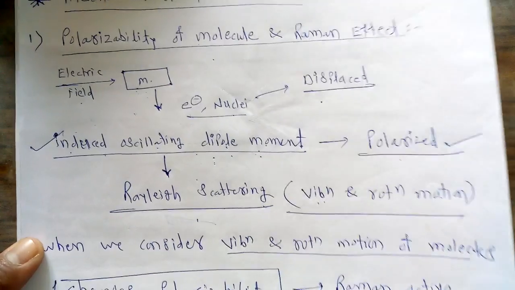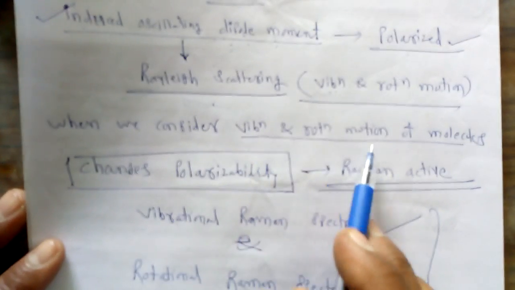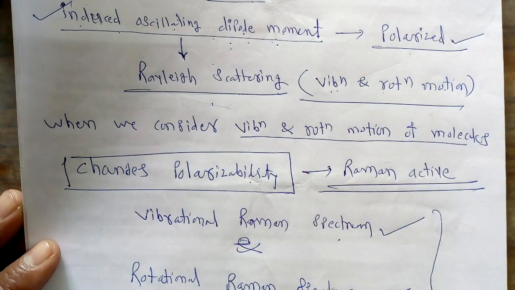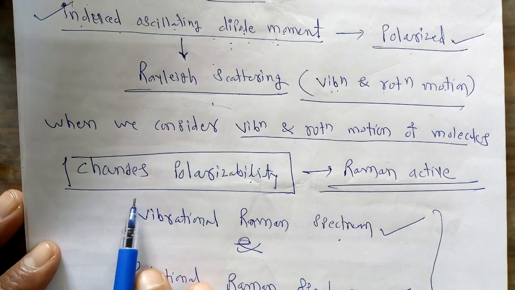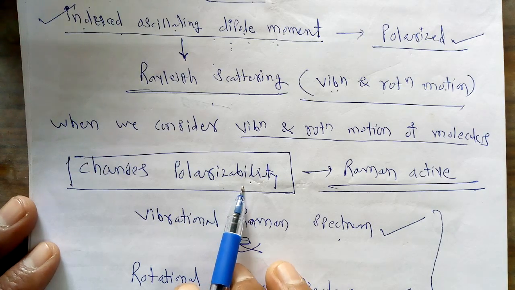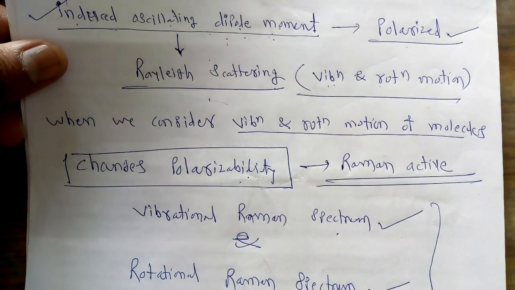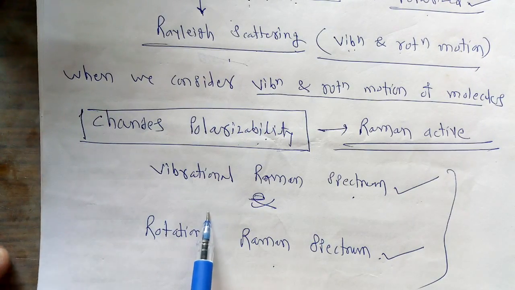On the other hand, suppose we now consider the vibration and rotation motion of a molecule. Due to such motions, the molecule changes its polarizability, and since there is a change in polarizability, these changes can bring out two different types of spectrum of the molecule.